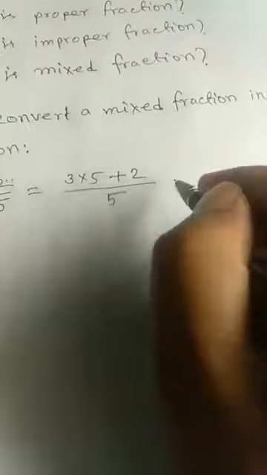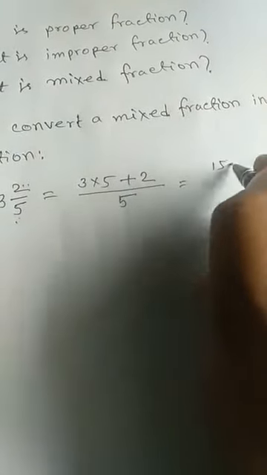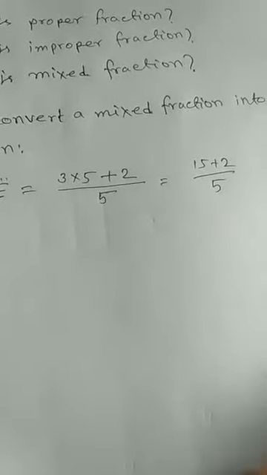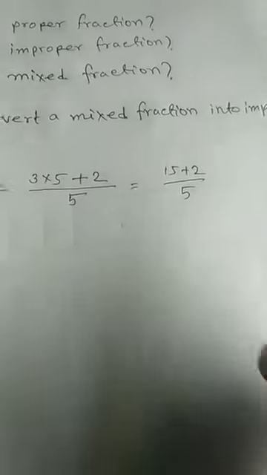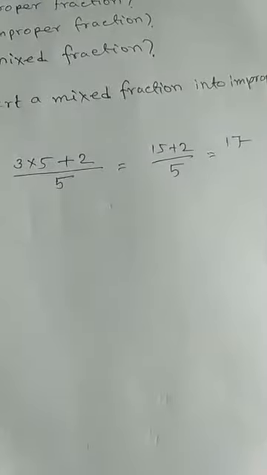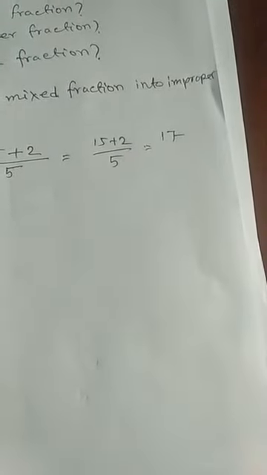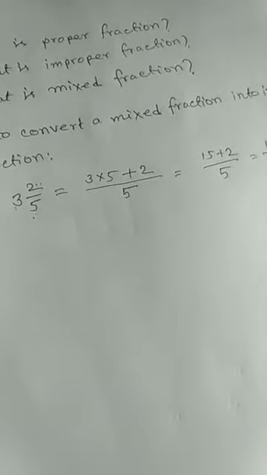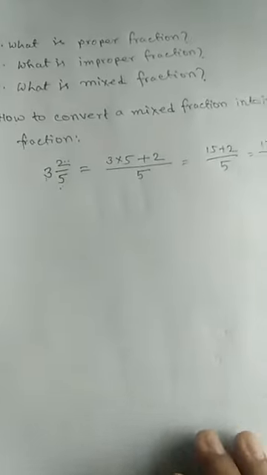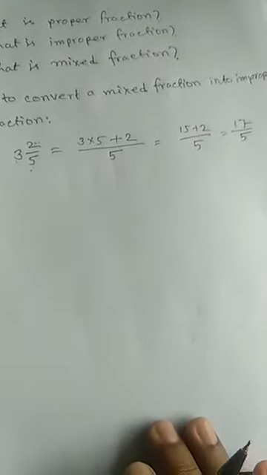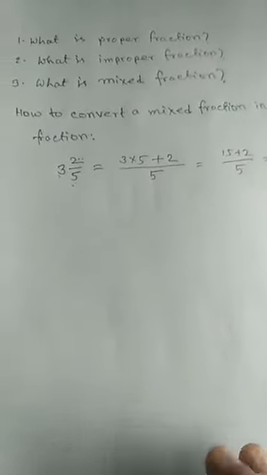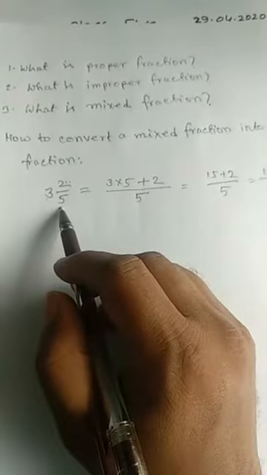Okay, so 3 5 is 15 plus 2 by 5. 15 plus 2, it will be what? 17 by 5. Have you understood? So okay, so what I have told, how to convert mixed fraction into improper fraction.